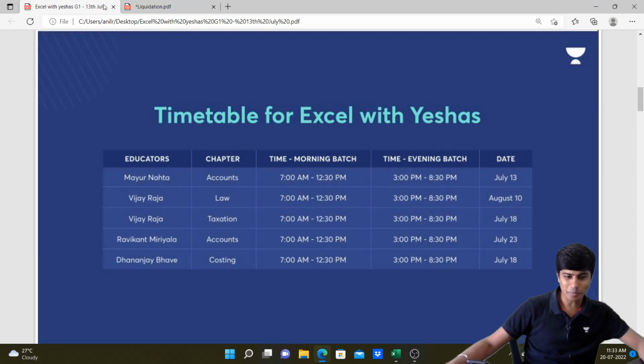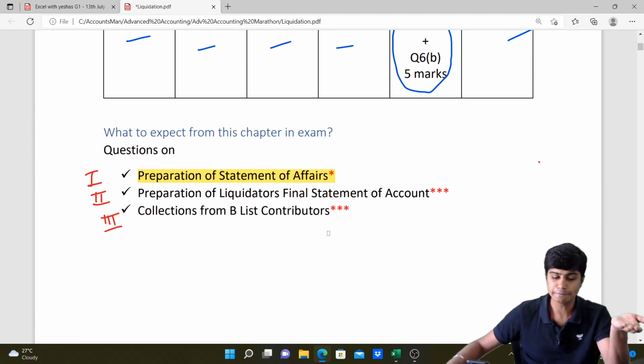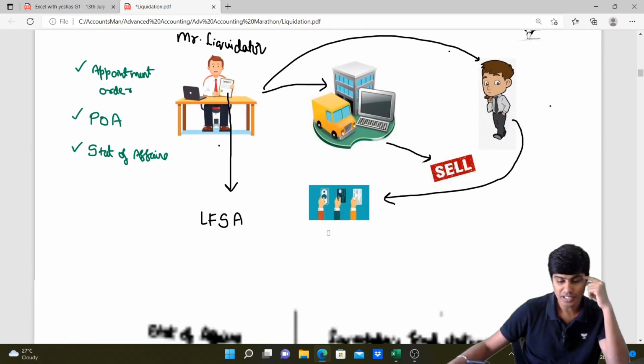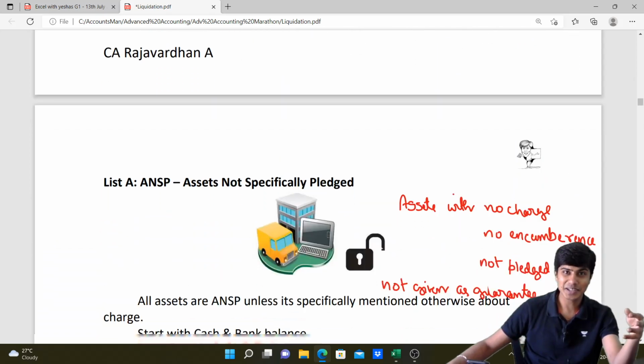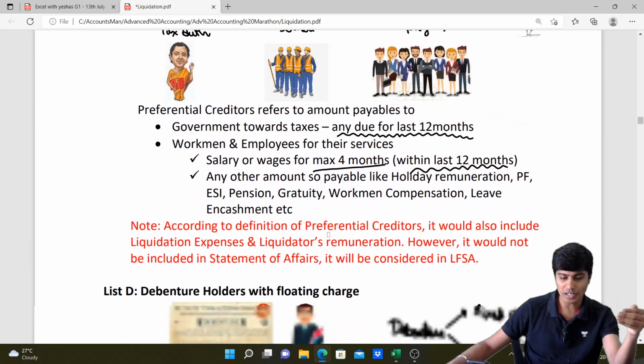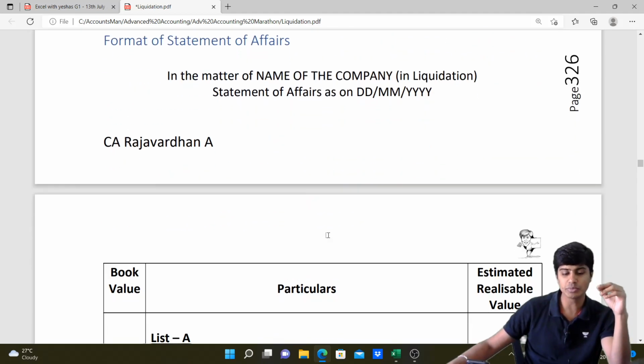Let's get back to the topic of liquidation. So far we've discussed how to prepare statement of affairs. We discussed all of this in the last video, the lists and all. So we've discussed what item will come in which list. Now we'll discuss in detail how the presentation needs to be made in this regard.